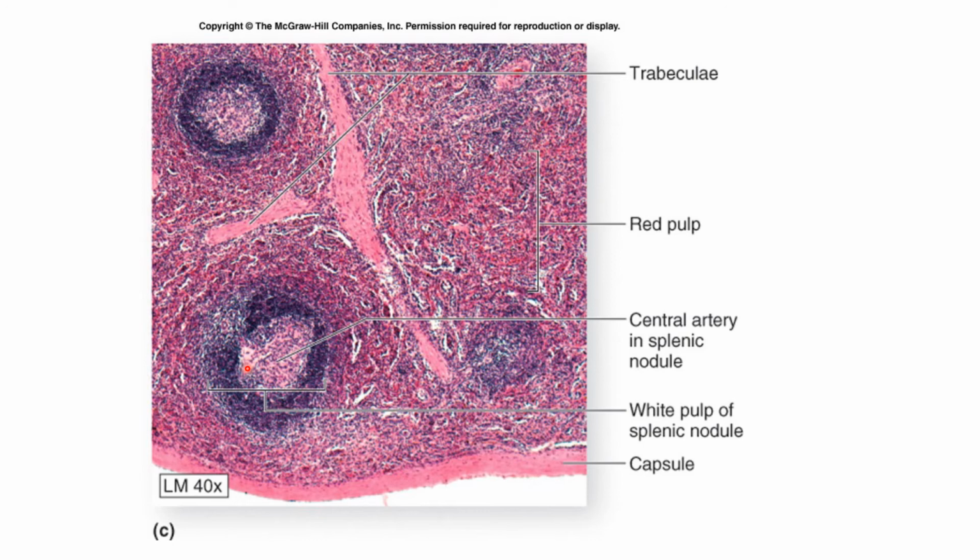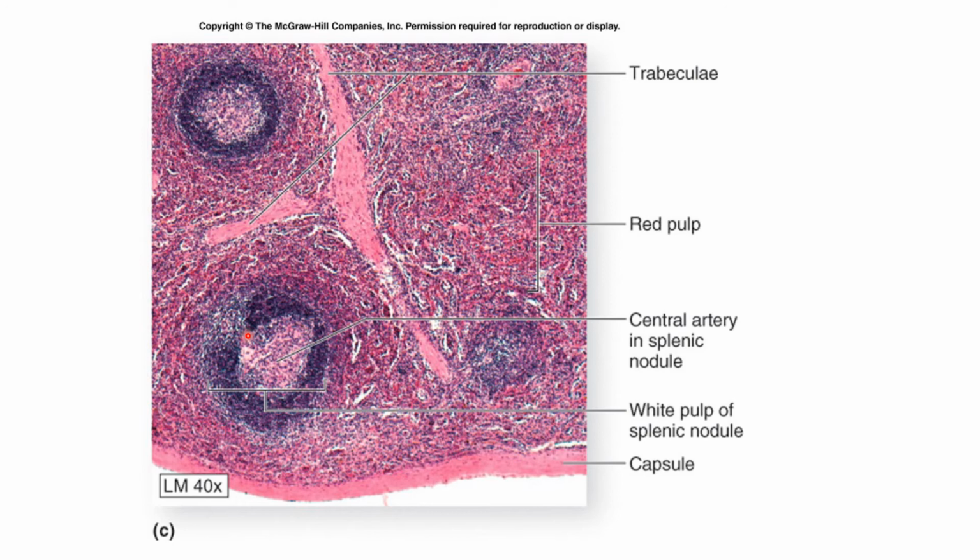In H and E stain, or the hematoxylin and eosin staining, the white pulp area is basophilic because of the dense heterochromatin of the lymphocytes. So the basophilic area is the white pulp. Within the white pulp, a branch of the splenic artery is called the central artery. Here you can see this arteriole, the red one. So it is the central artery.